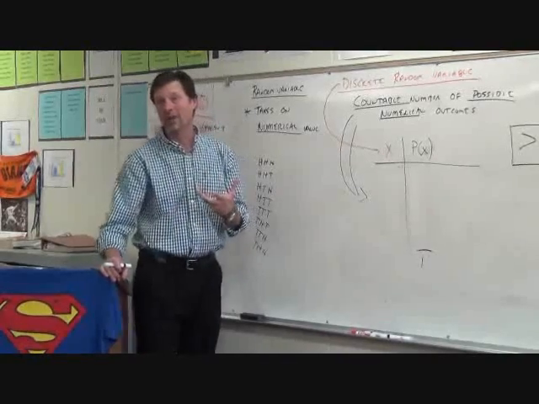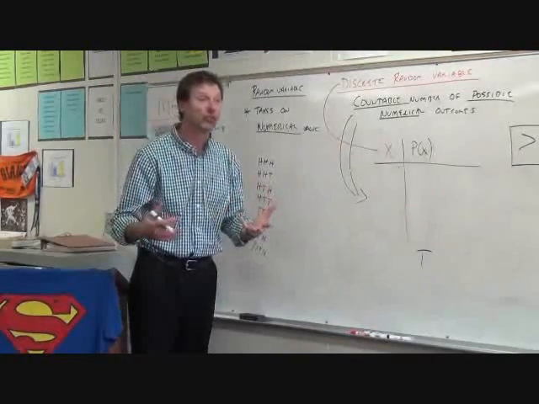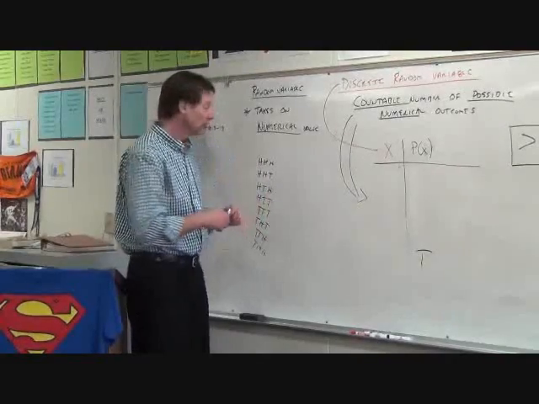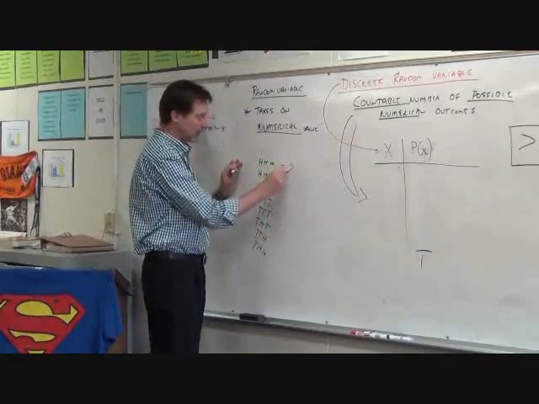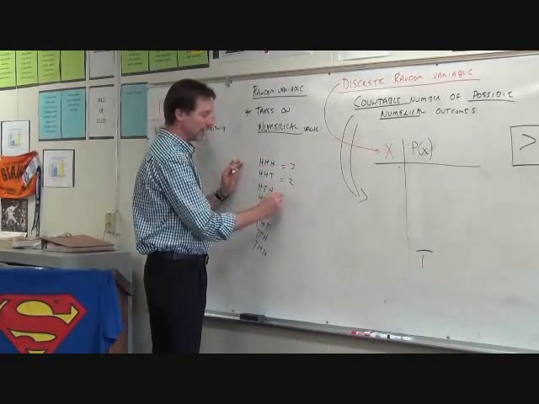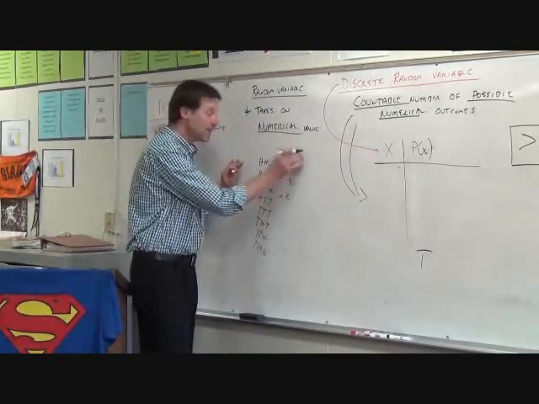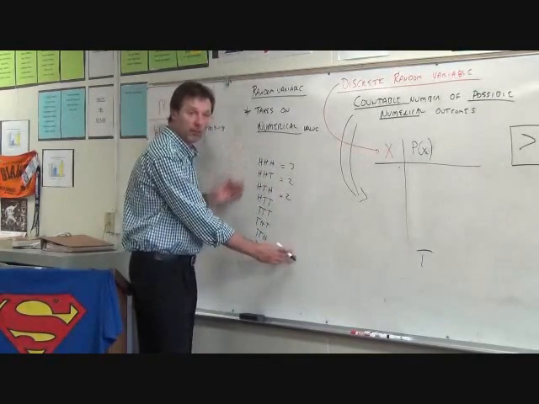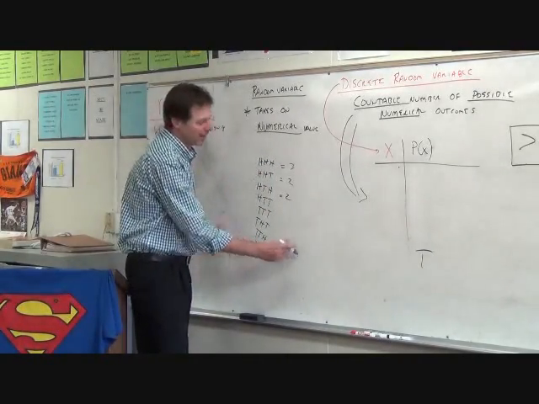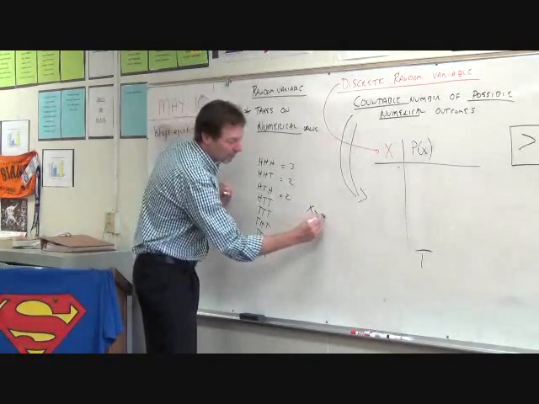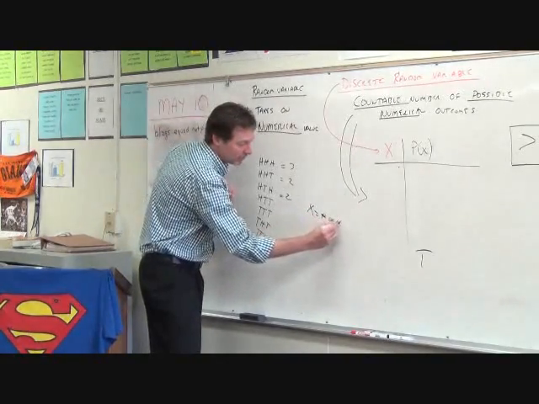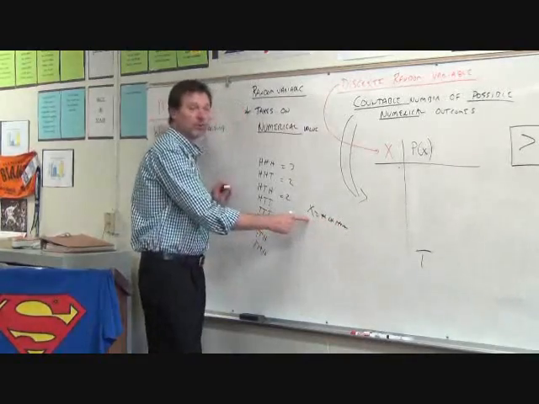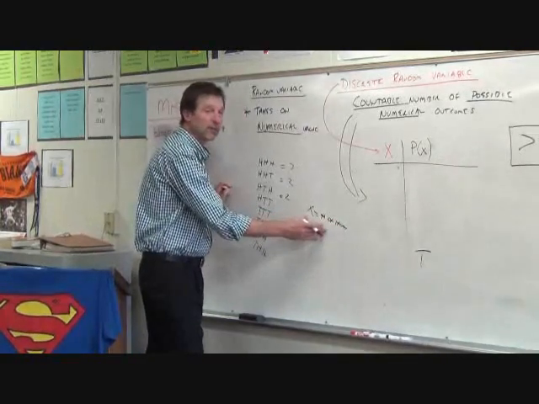For example, the one we've done a lot of is how many heads am I going to get? So in this particular case, I could get 3, or I could get 2, and so on. This is an example of a random variable for this sample space. So we say something like x is the number of heads, or h, and that represents a random variable.